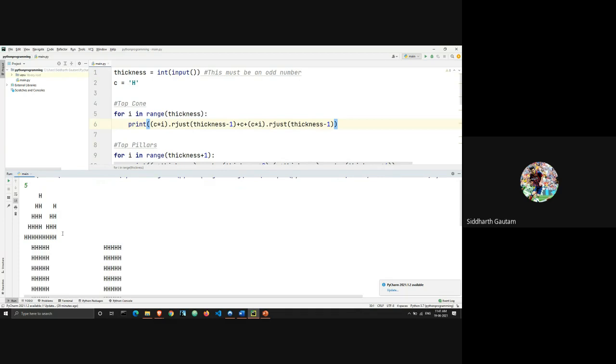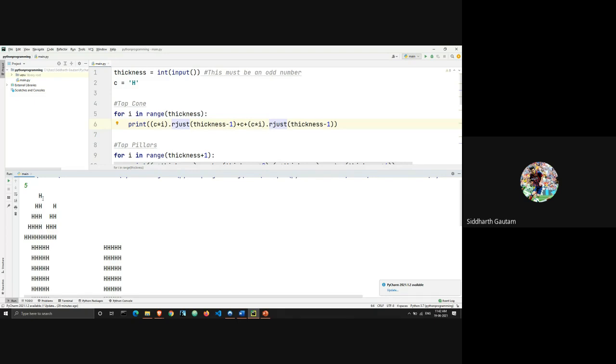And yep, so what's happening here is different from what I expected. As you can see, the left half of the cone is still working correctly, but the right half of the cone is not working correctly.